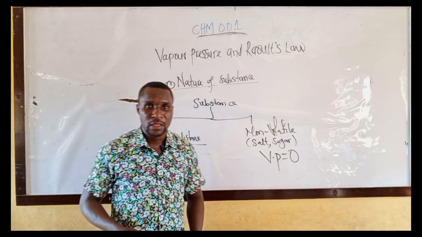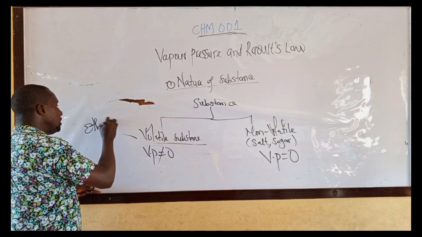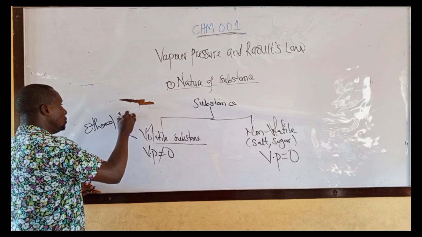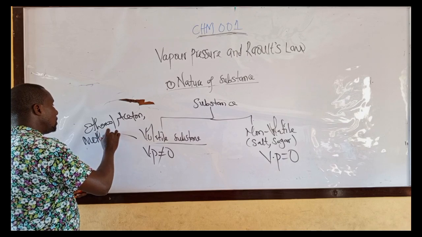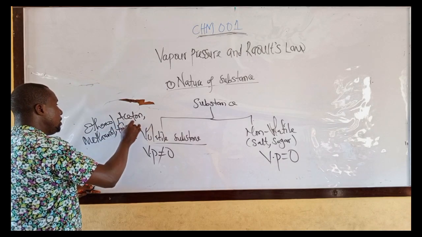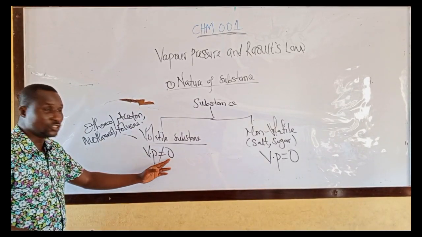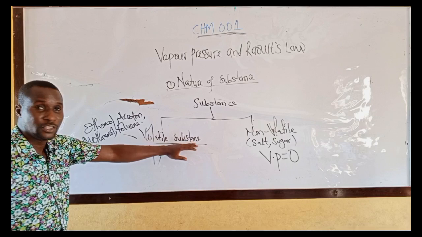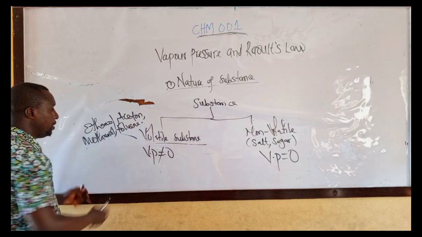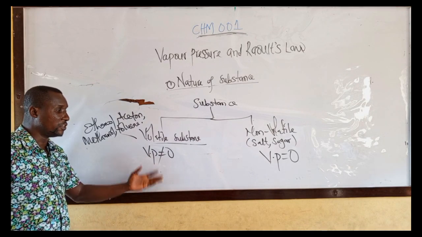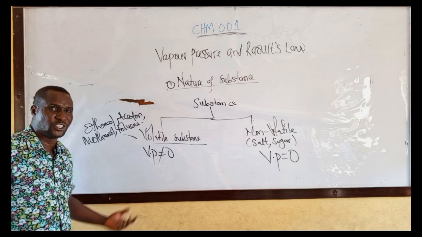The vapor pressure of volatile substance, like ethanol, acetone, methanol, toluene, is not equal to 0. That means their vapor pressure is maximum.